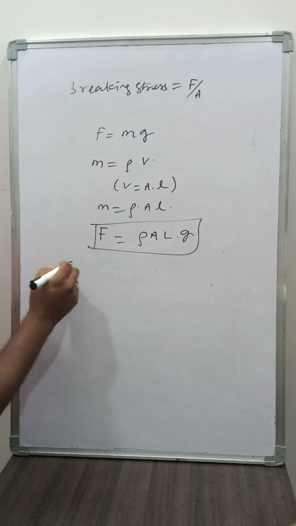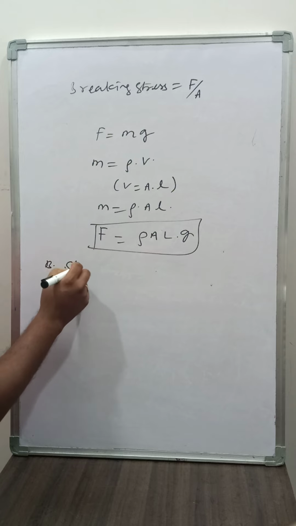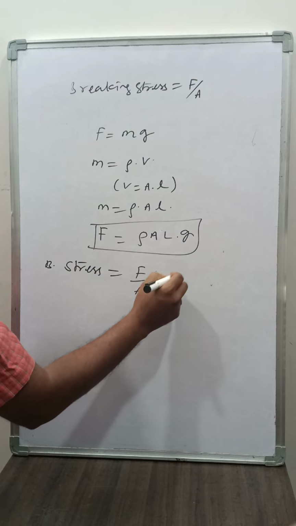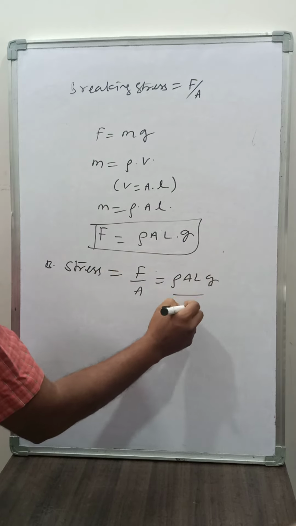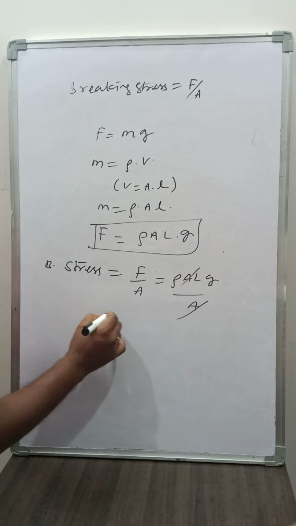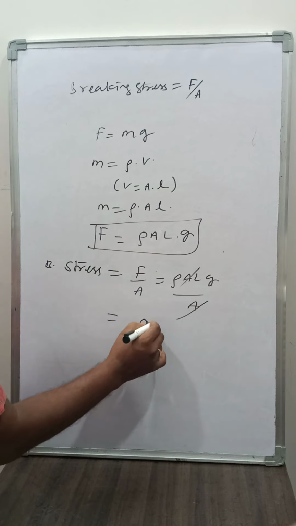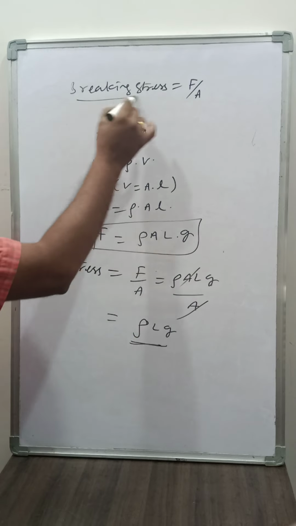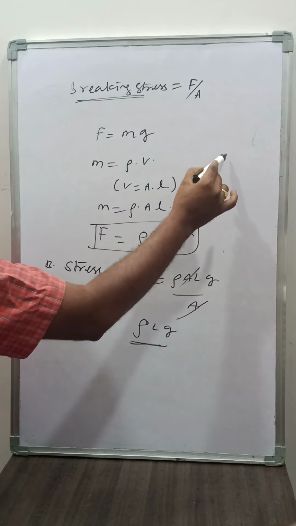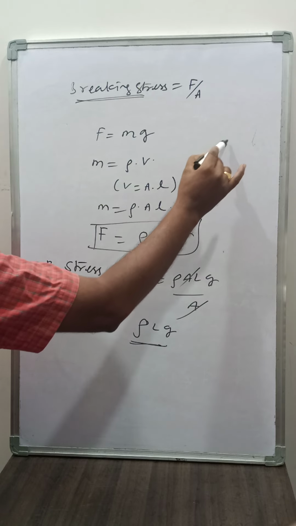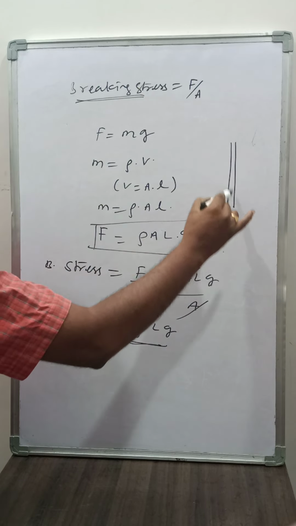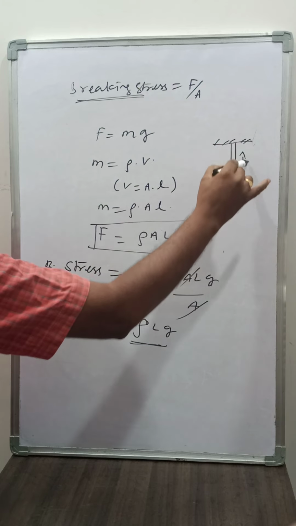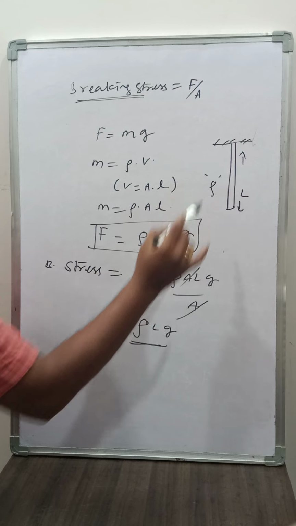Now breaking stress is equal to F by A. F is rho A L g by A. Here A and A cancel, therefore breaking stress is equal to rho L g. For example, there is a wire attached to a rigid support, of length L and density of the wire is rho.